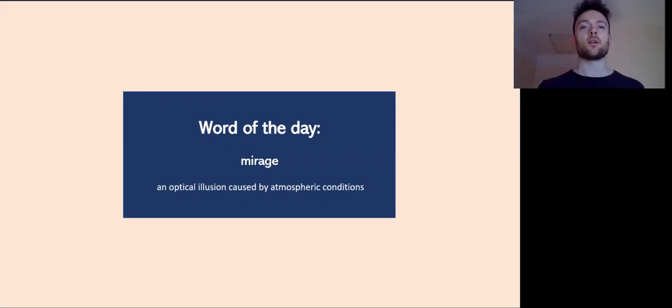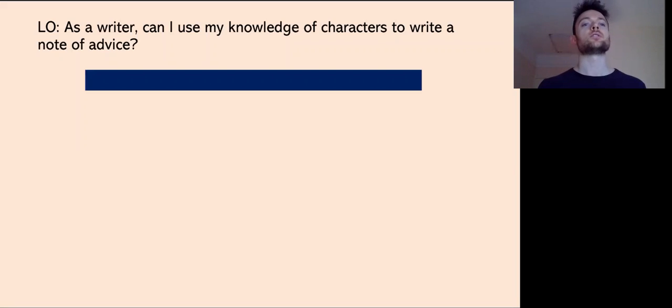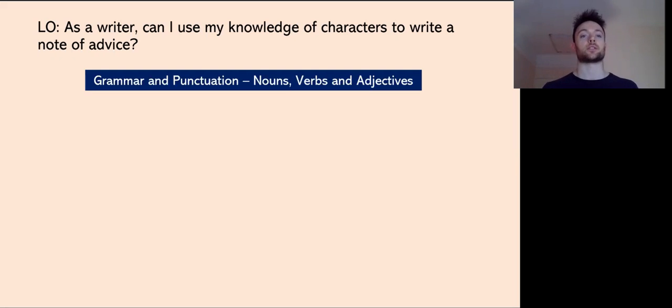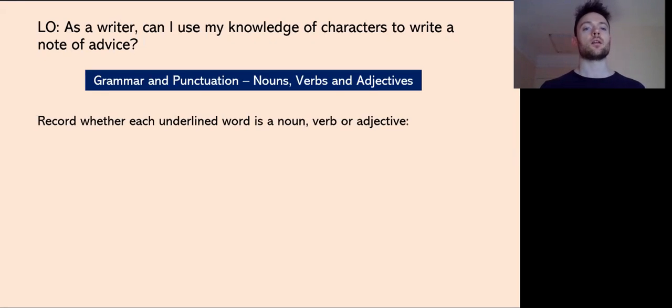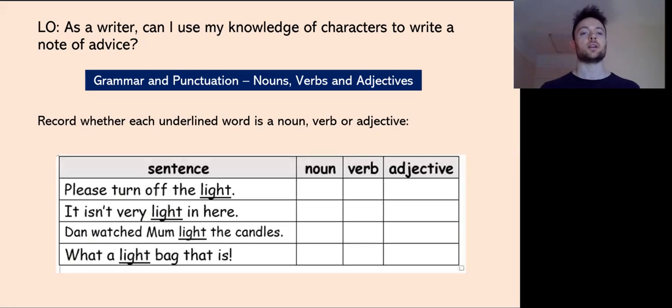All right, good. So our learning objective for today: as a writer, can I use my knowledge of characters to write a note of advice? And we're going to start with our grammar and punctuation. We're going to look at nouns, verbs, and adjectives today, okay? And you are going to record whether each underlined word is a noun, verb, or adjective. So here is the table.